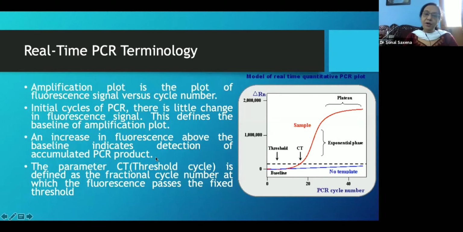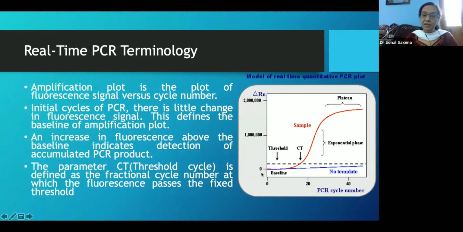So the product, as it starts amplifying, starts developing into a graph. This graph, if you see here, is a typical sigmoidal shaped graph. Microbiologists are very familiar with this graph. The AST is measured in this graph. The bacterial growth is measured in this type of graph. So this is an amplification plot, which measures the number of cycles proceeding against the fluorescence which is changing.